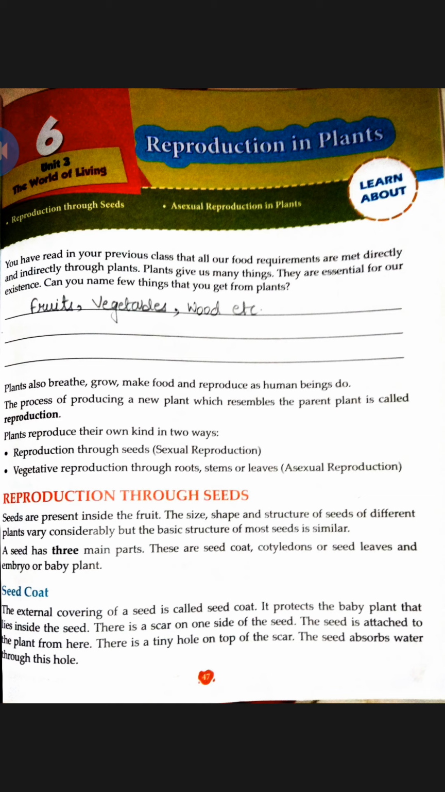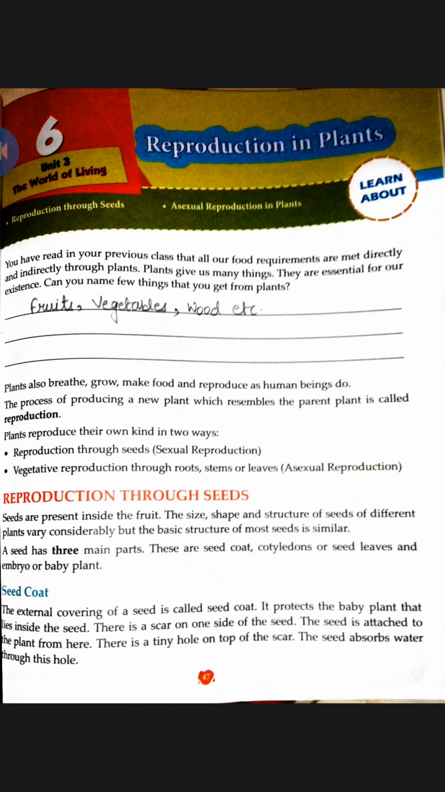Now pulses are dicot seeds. Seeds of cereals like maize, rice and wheat have only one seed leaf. They are called monocot seeds. Seeds which have two seed leaves are called dicot seeds, and which have one seed leaf are called monocot seeds. Now next part we have embryo or baby plant.